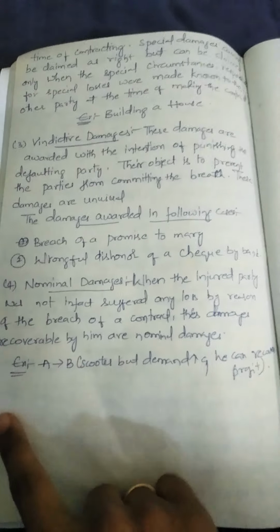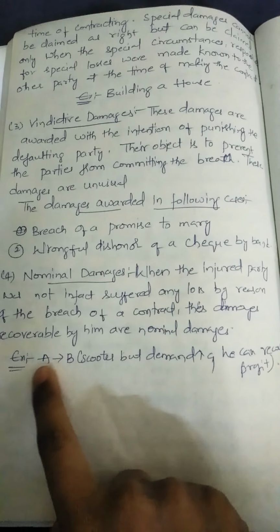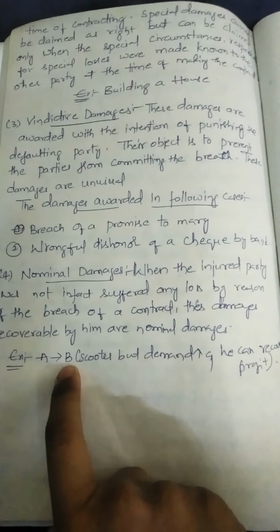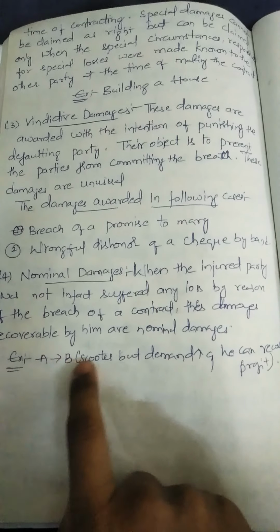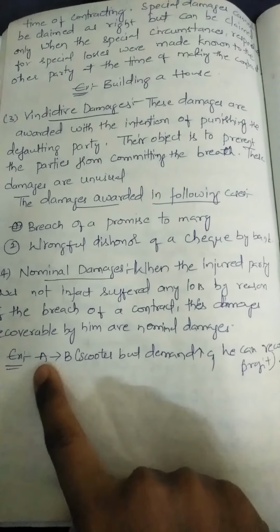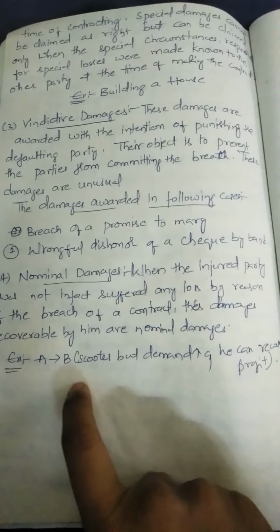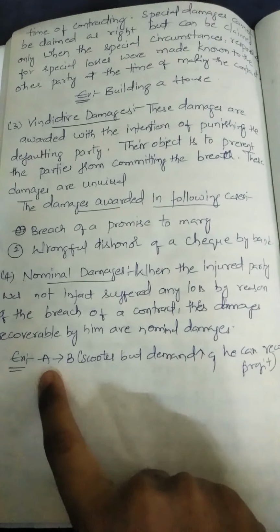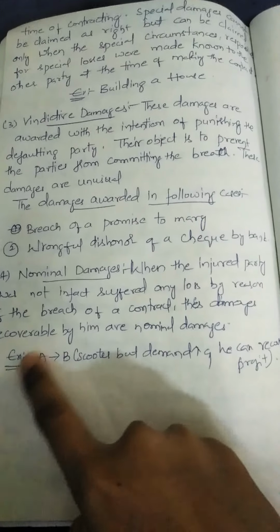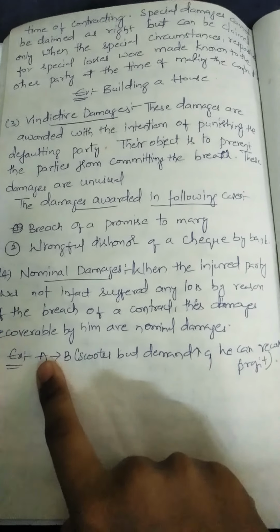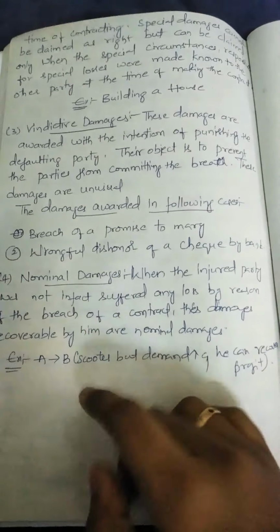Okay, I will go with an example here. Consider the example: A and B are the two parties. A is a scooter seller, and B wants to purchase the scooter from A. Both the parties agree and enter into a contract. On 1st January B says to A that I will purchase your scooter, but due to some conditions B again comes and says that I don't want to purchase your scooter. Then who made the breach here? B made the breach. Then A says okay,